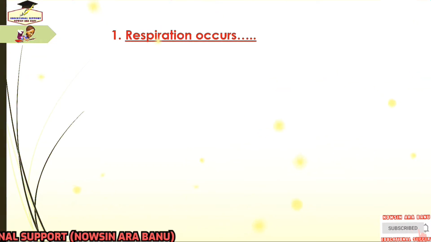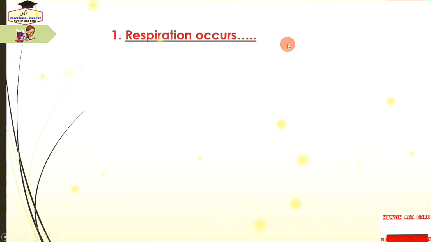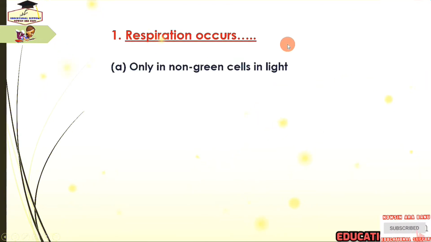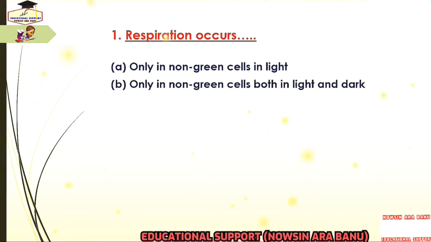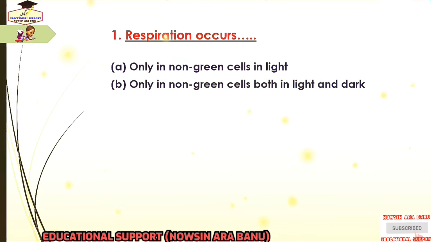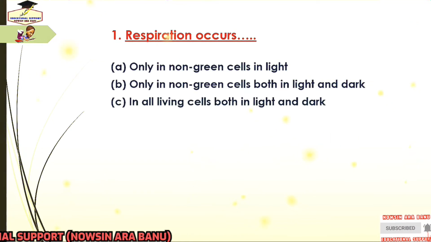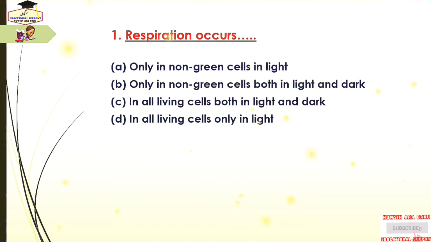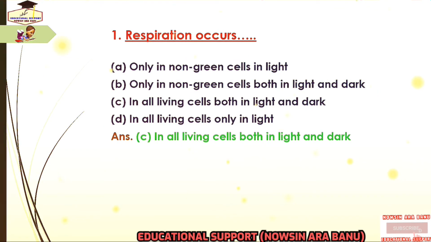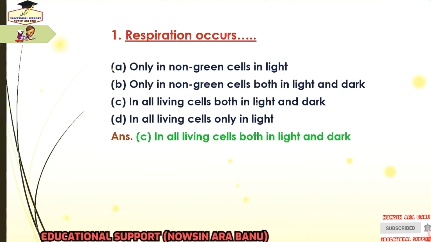Number 1 question is, respiration occurs: only in non-green cells in light, only in non-green cells, both in light and dark, in all living cells, or only in light. And the answer is in all living cells both in light and dark.